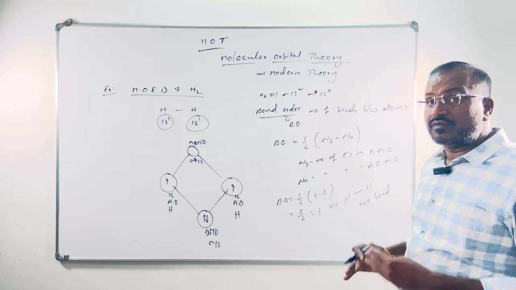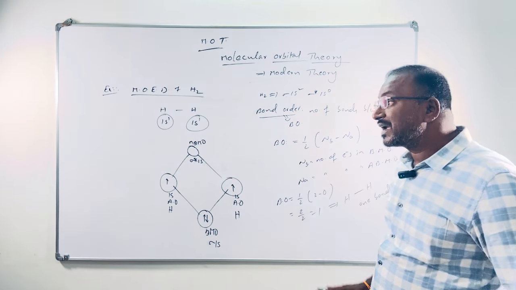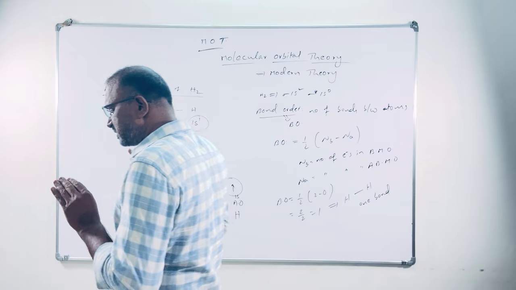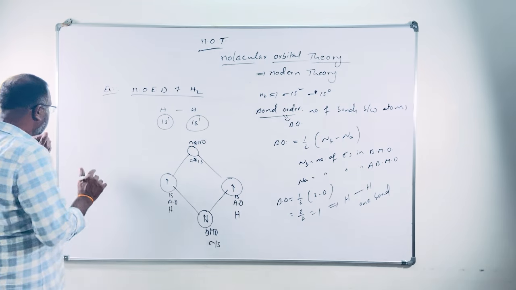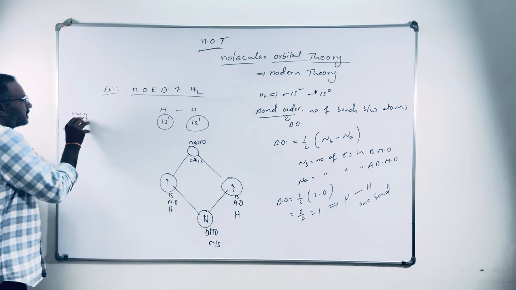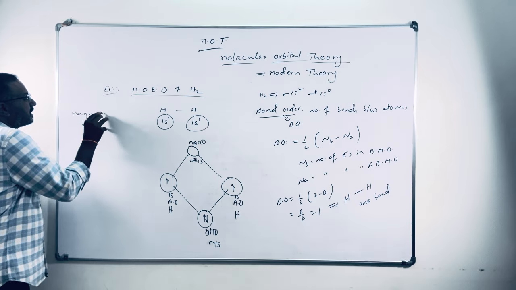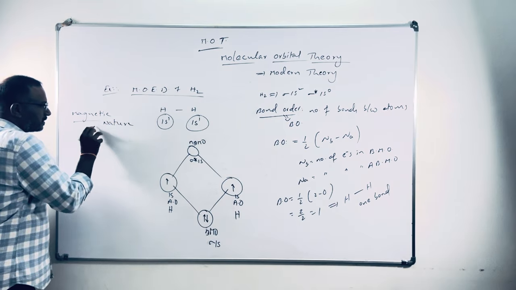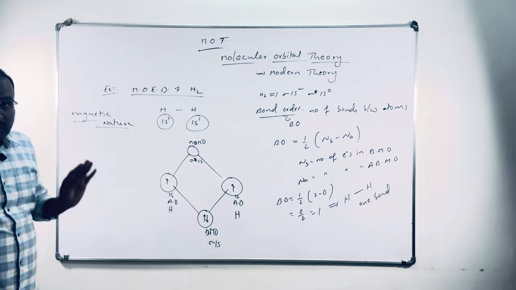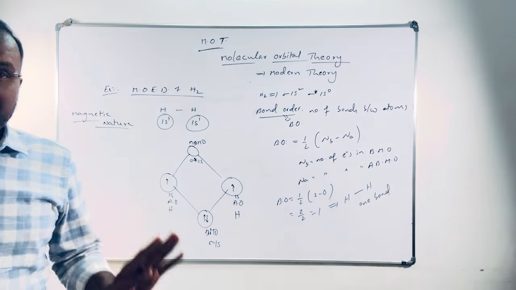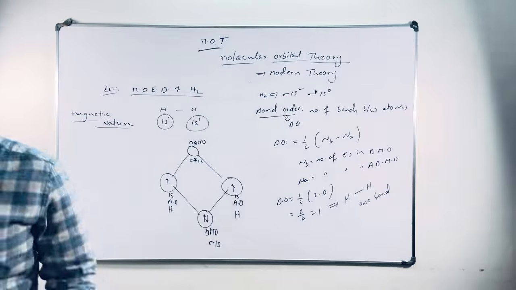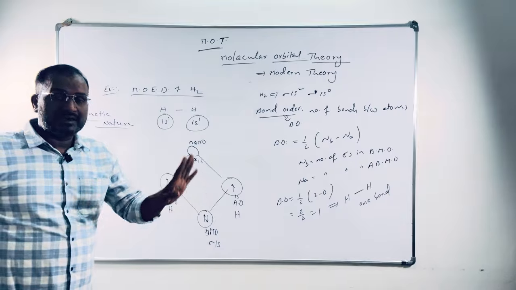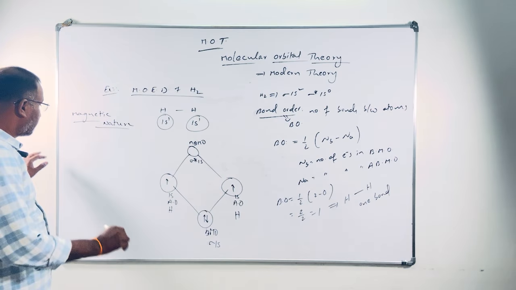So this is bond order. After that, we have to discuss magnetic nature. It is important in molecular orbital theory. Magnetic nature always depends upon unpaired electrons. If the molecule, after arrangement of electrons in molecular orbitals, has unpaired electrons, it is paramagnetic.